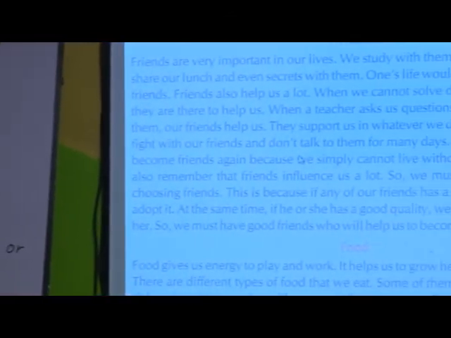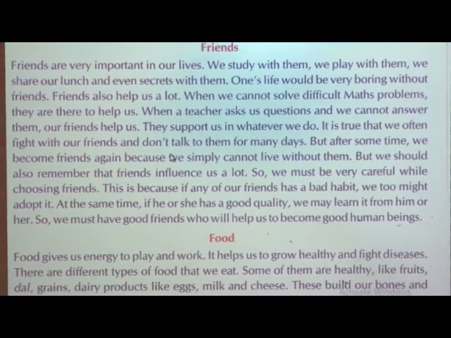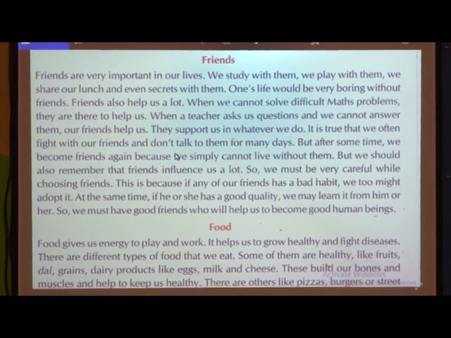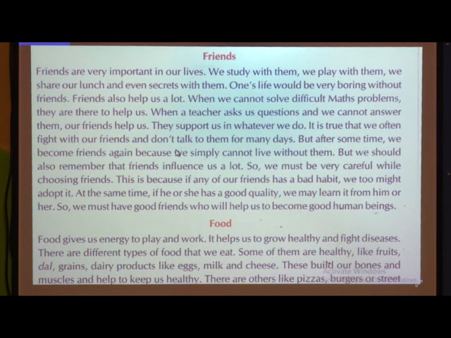Means we are going to write the sentences only on one single topic. It should be related to the single topic. Unity means you have to stick to the theme, whatever theme is given. Now here the theme is given as friends.